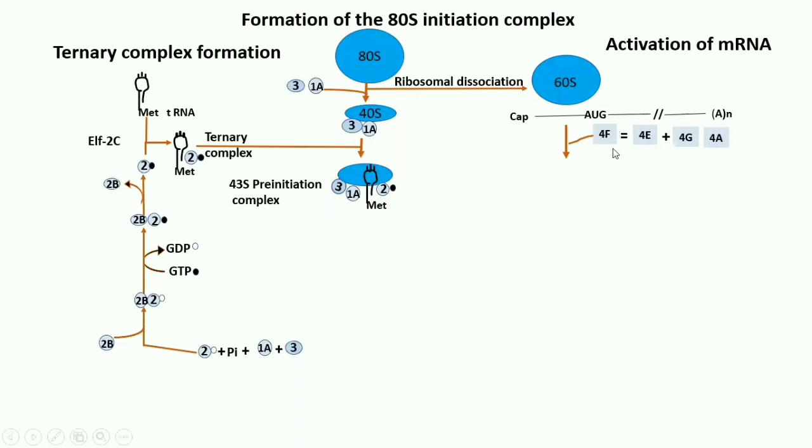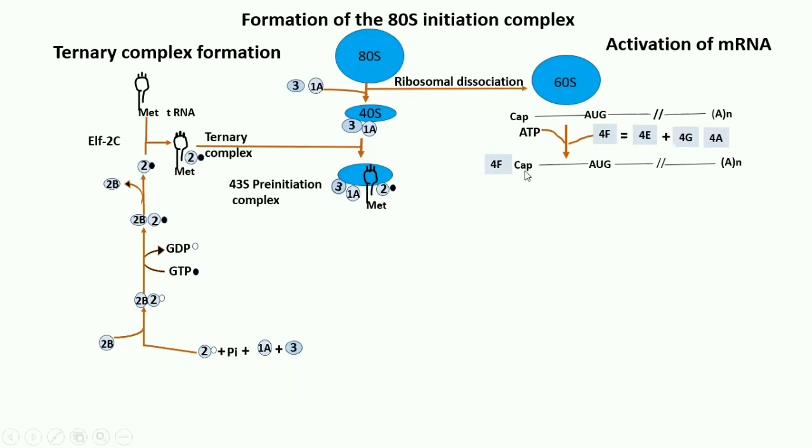This 4F complex is another initiation factor. It is in turn formed from the 4E initiation factor, 4G, and 4A. All three together form the eukaryotic initiation factor 4F. 4F is required to recognize the cap.